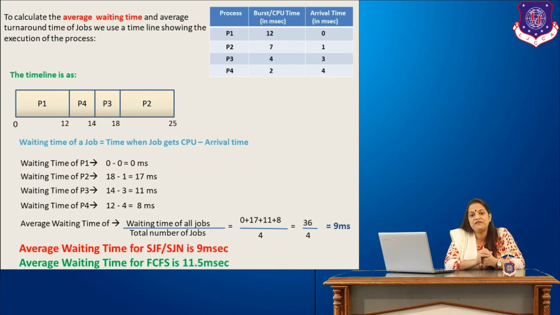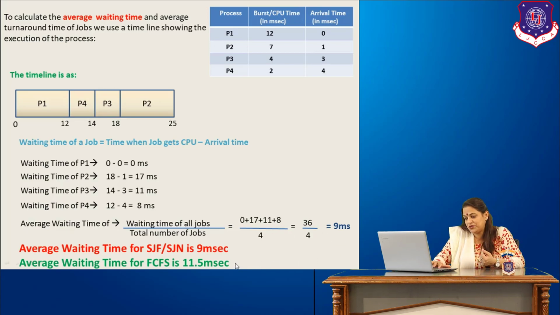Now, if we calculate the average waiting time using first come first serve, which you can do by referring to my earlier video. I have not shown the calculations over here, so you can refer to my earlier video to see how the calculations have to be done for first come first serve. If we do it using that policy, the average waiting time comes to 11.5. So as you can see from here, the waiting time is reduced to 9 milliseconds in case of SJN. So SJN, that is shortest job next or the shortest job first, is considered to be better than FCFS in terms of waiting time. So this was about the average waiting time.